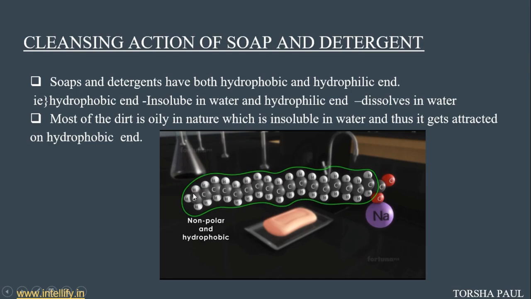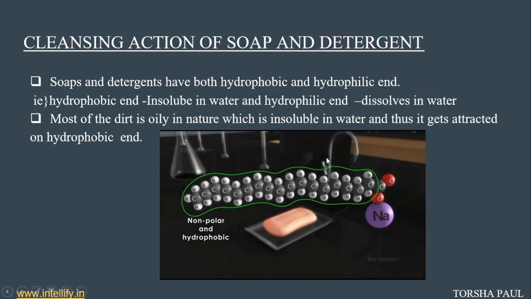As I already told, hydrophobic means fear of water, that is, it is insoluble in water. This long hydrocarbon chain CH2 is the hydrophobic end, and the hydrophilic end is made up of sodium salt. In soap, it is sodium salt. In detergents, it is made up of ammonium or sulfate salt. This end acts as a head of the compound and is soluble in water.